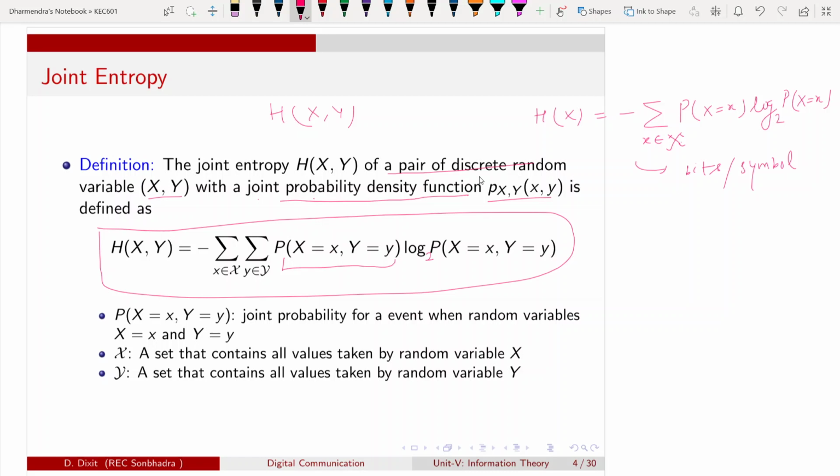So this is the log of the joint probability of X and Y. Calligraphic X denotes the set that contains all values taken by random variable X, and calligraphic Y denotes the set of all values taken by random variable Y. Similarly, just as we define the entropy of a single random variable, we can define the entropy of a joint random variable, a pair of random variables.